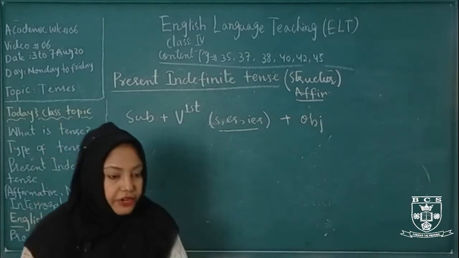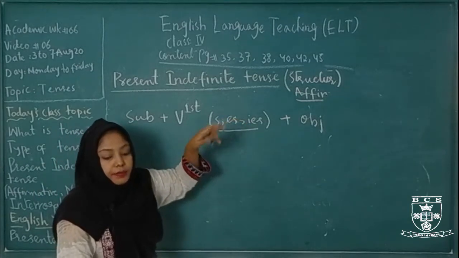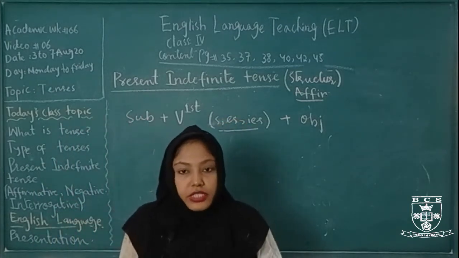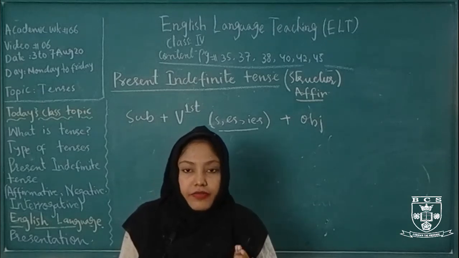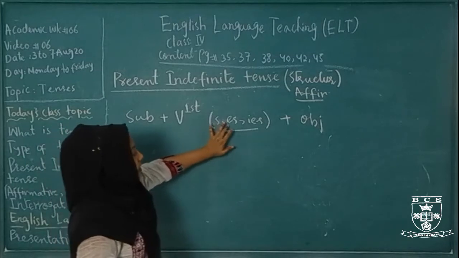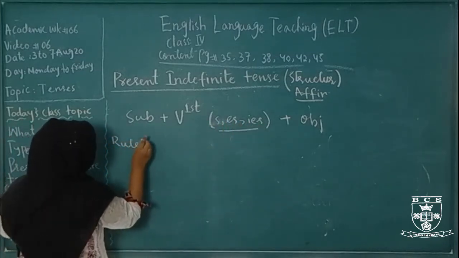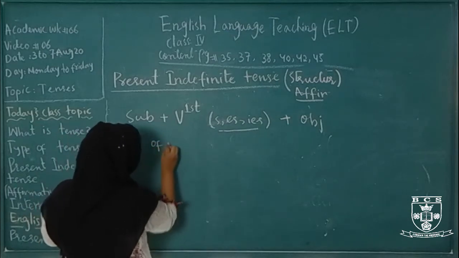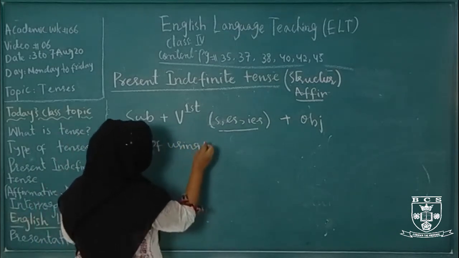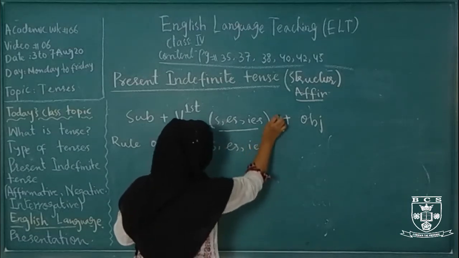Now we know that we use s, es, ies with third person singular, but where do we use s, where do we use es, and where do we use ies? So there are rules for using s, es or ies. Rule of using s, es, ies.